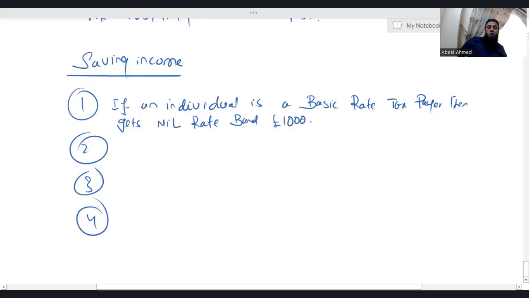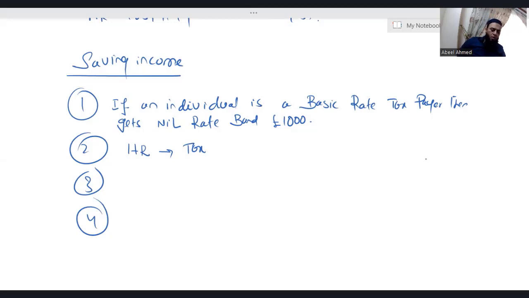Second, if an individual is a higher rate taxpayer, then he gets a nil rate band of £500. How would we decide if someone is a higher rate taxpayer?